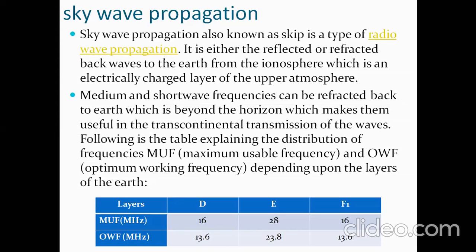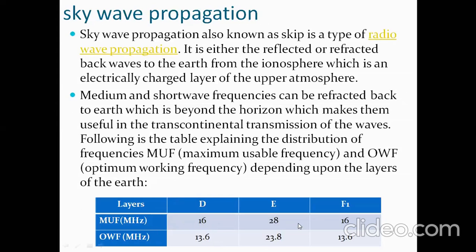So we can see the layers here. The layers present are the D, E, F layers, and F can sometimes be split into F1 and F2, but we'll generally call it the F layer. In the D layer, MUF, maximum usable frequency, is 16 megahertz.